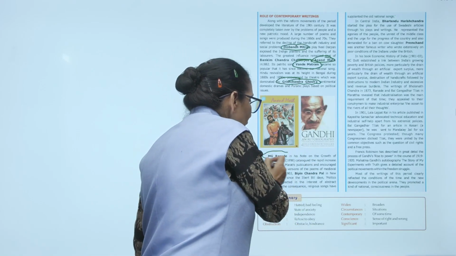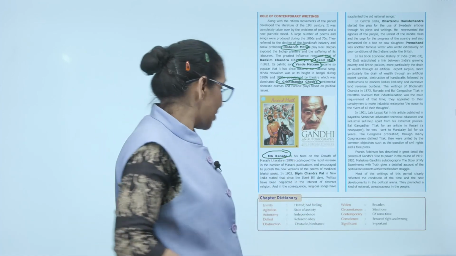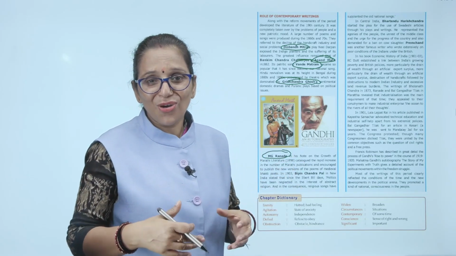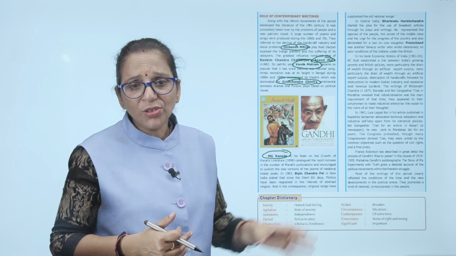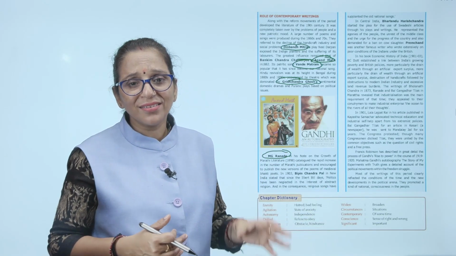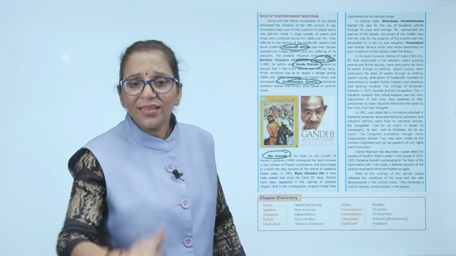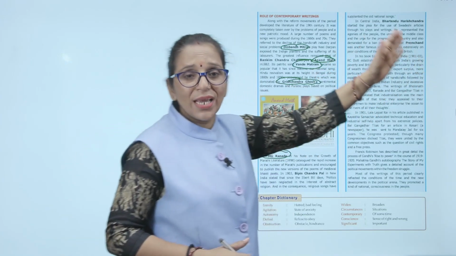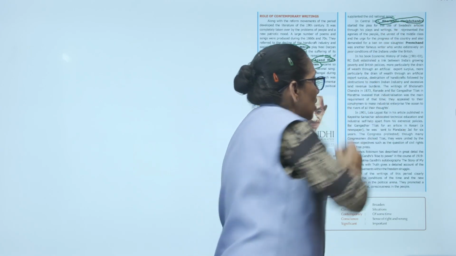Then M.G. Ranade, in his note on the growth of Marathi literature, catalogued the rapid increase in the number of Marathi publications and encouraged people to make new versions of the poems of the medieval bhakti poets. In 1903, if we see, Bipin Chandra Pal in New India stated that since the Albert Bill days, politics had been neglected in the interest of abstract religion. Then in central India, you can see Bharatendu Harishchandra. He started the plea to use Swadeshi articles.